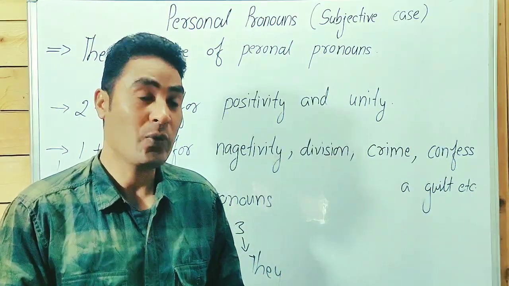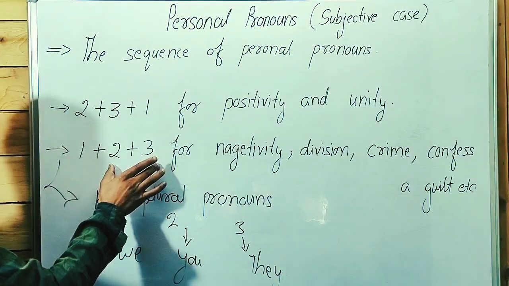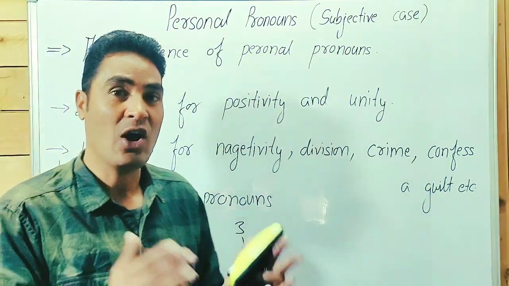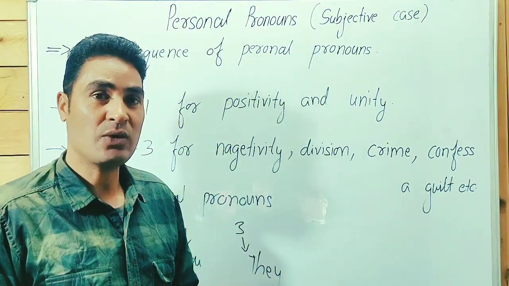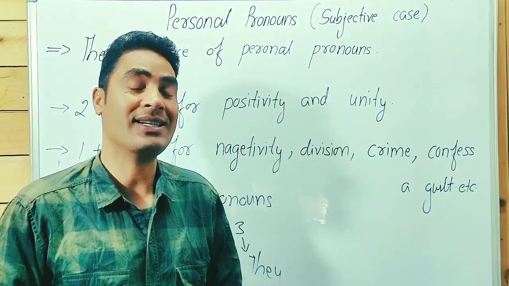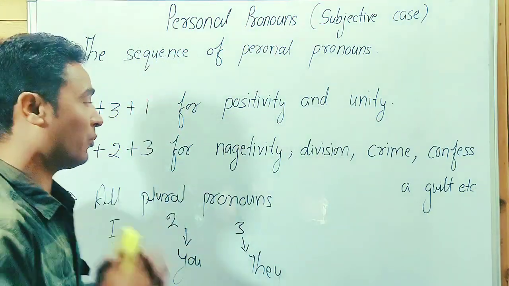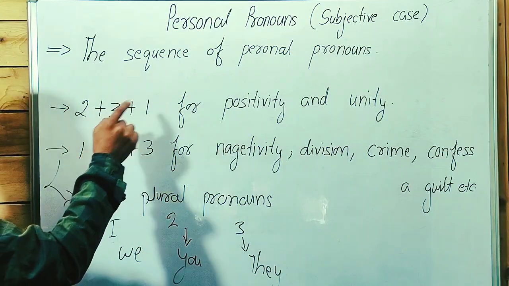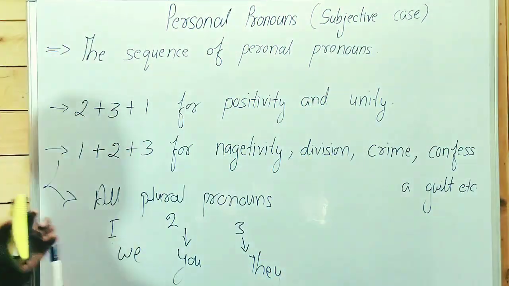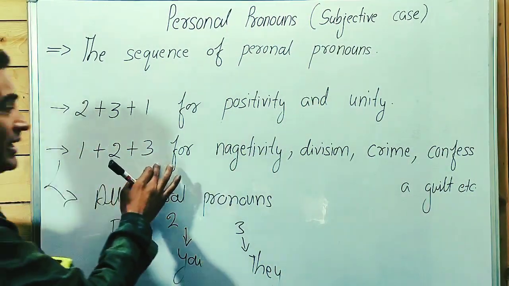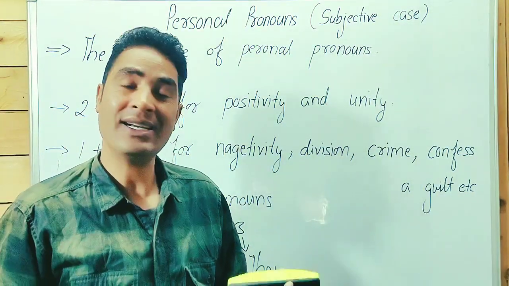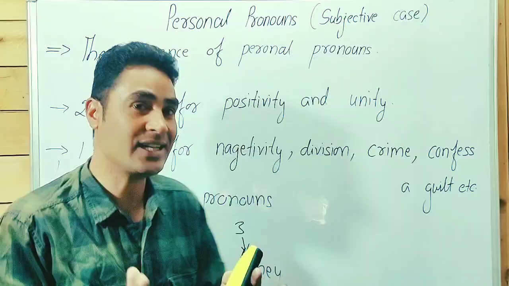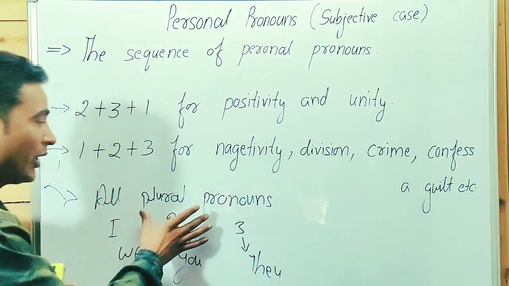we use the 1, 2, 3 pattern. It doesn't matter whether the sense of the sentence is negative or positive. So I hope you understand: 2, 3, 1 for positivity and unity, and 1, 2, 3 for negativity, division, crime, and confession of a guilt, etc. And third, all plural pronouns.